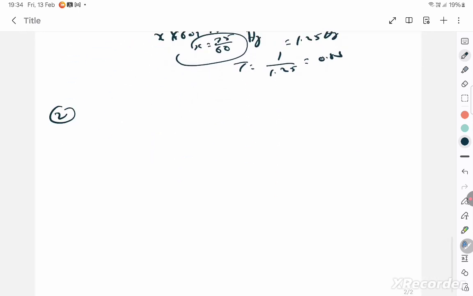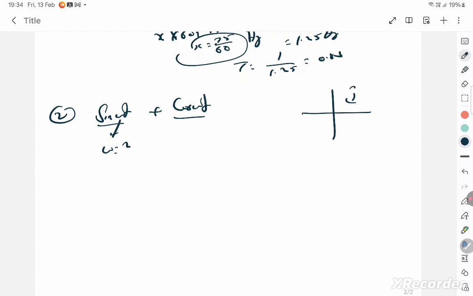Then example 2. Here they are given the function sin omega t plus cos omega t. They are asking whether it is periodic and simple harmonic. First, it is periodic, because individual sin and cos functions will always be periodic. You know that they recur every 2 pi, correct? Even otherwise, if you take this omega, it is 2 pi by capital T.